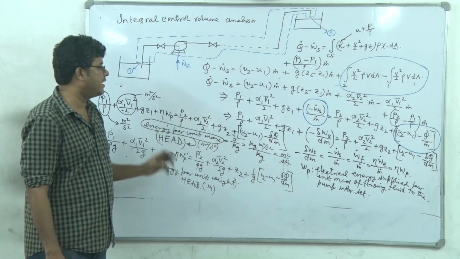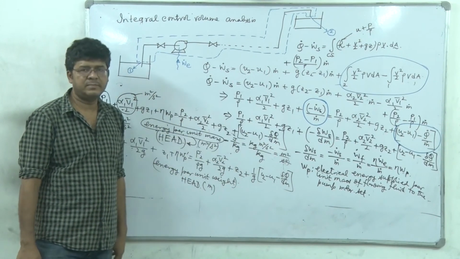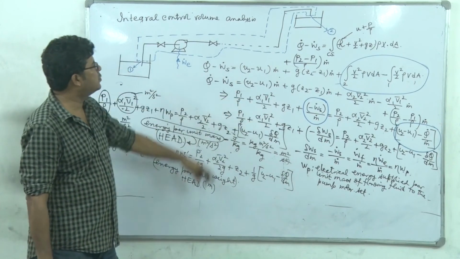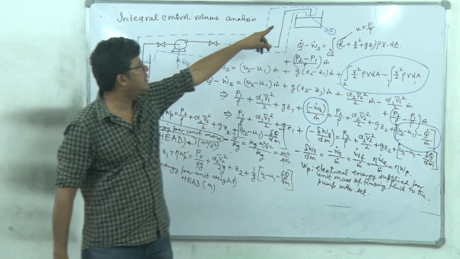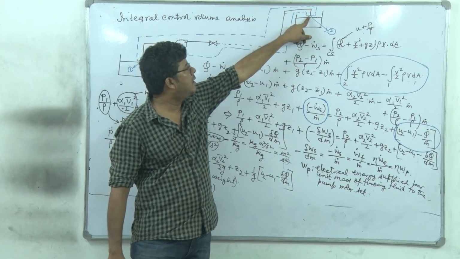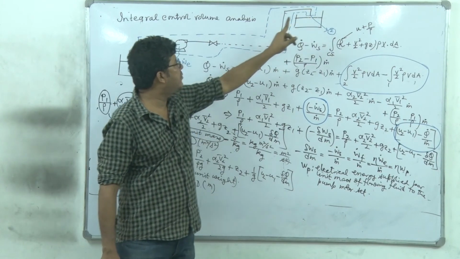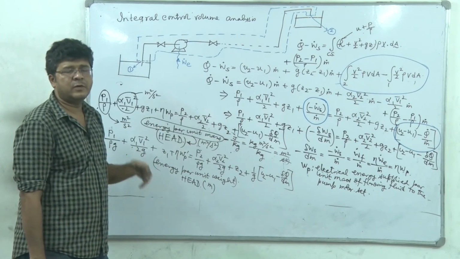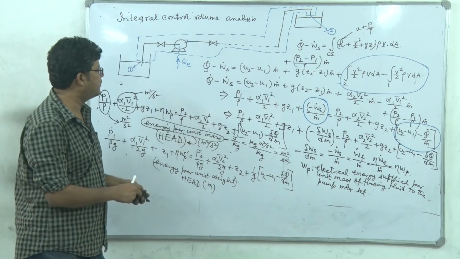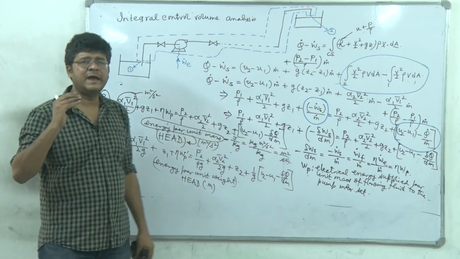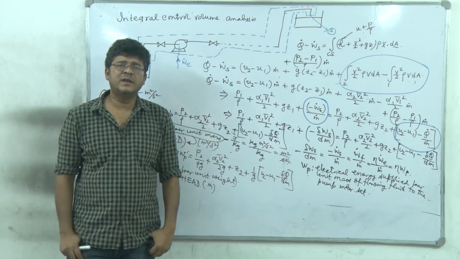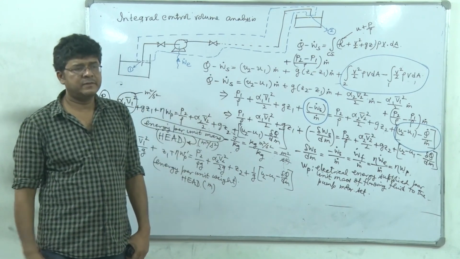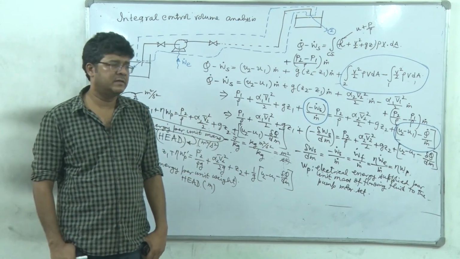So q is 0, and this term reduces to u2 minus u1. u2 is the per unit mass internal energy here minus the per unit mass internal energy at point 1, which is u1. Even for an ideal fluid, u2 minus u1 is Cv times (T2 minus T1). So why does the temperature increase?